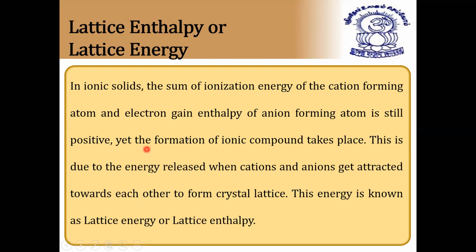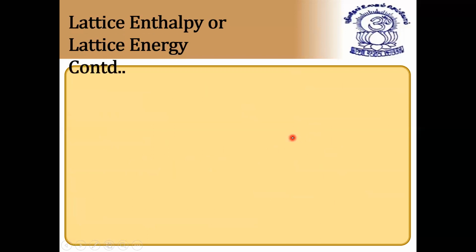Coming to the first point, if the sum of the ionization energy of the cation forming atom and the electron gain enthalpy of the anion forming atom is still positive, the formation of the ionic compound takes place. This is nothing but lattice enthalpy. So I hope it is clear. So what is lattice enthalpy? We'll know more now.